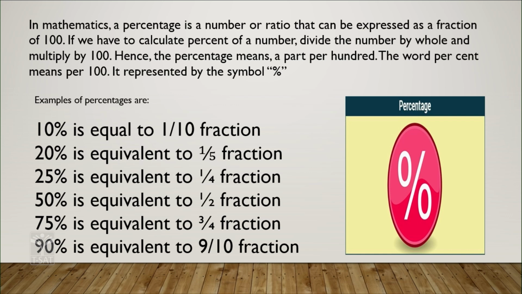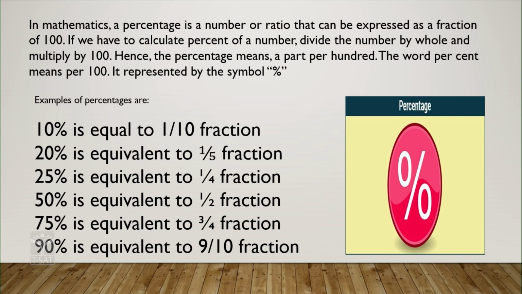The word percentage means per 100. If you express any quantity in terms of 100, so for 100 parts, how many parts for it? That is called a percentage.